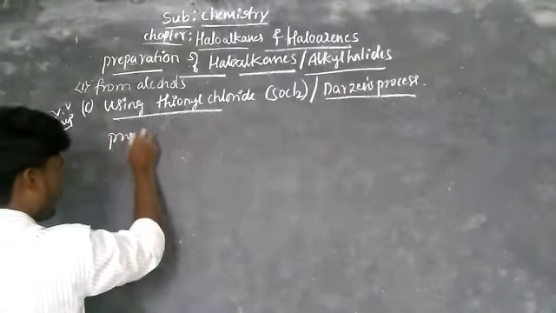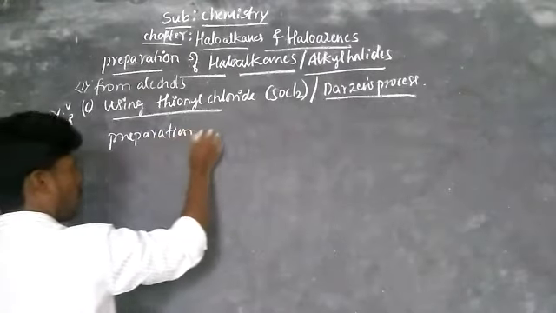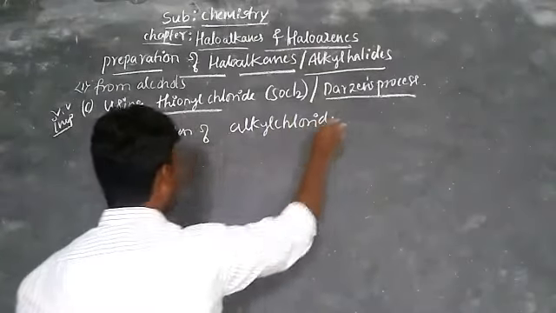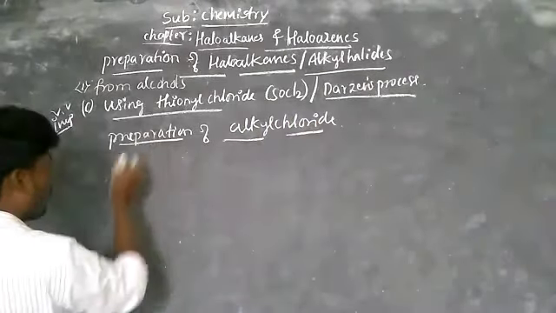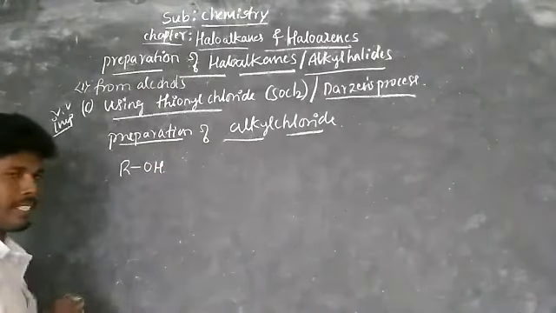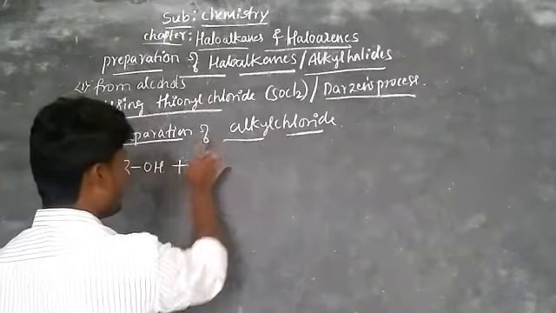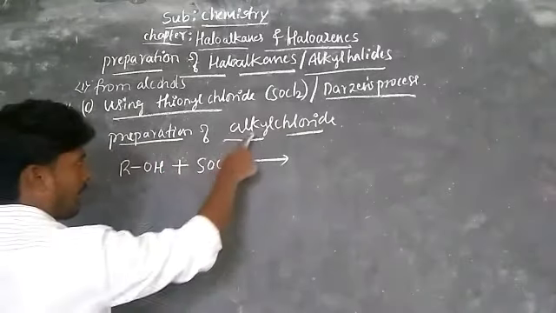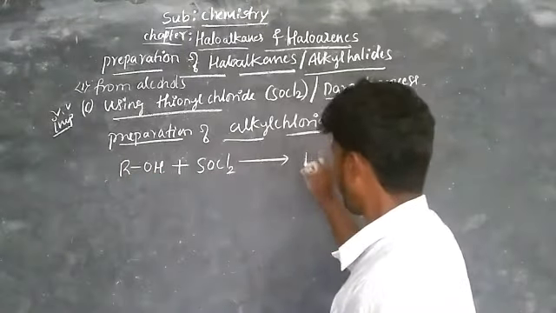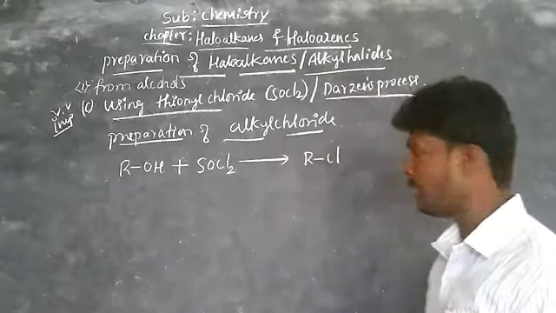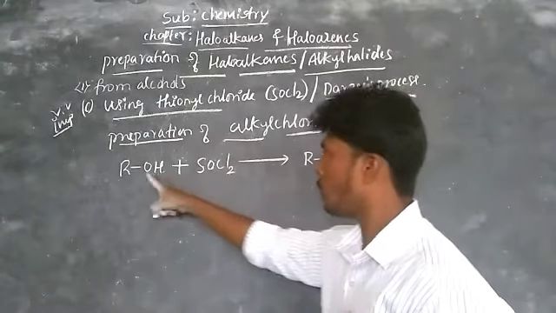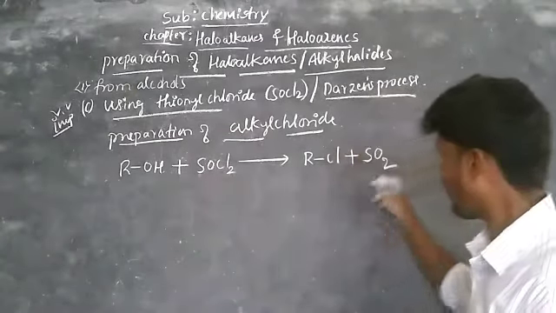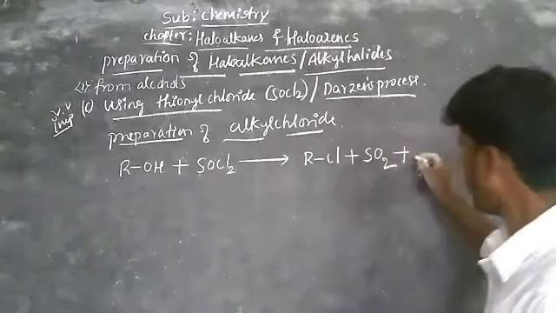The alcohol R-OH is treated with SOCl2. It gives alkyl chloride, R-Cl, plus SO2, sulfur dioxide, plus HCl.